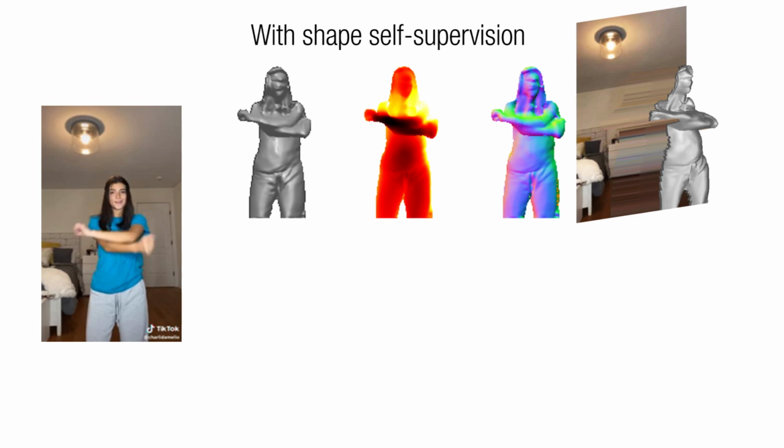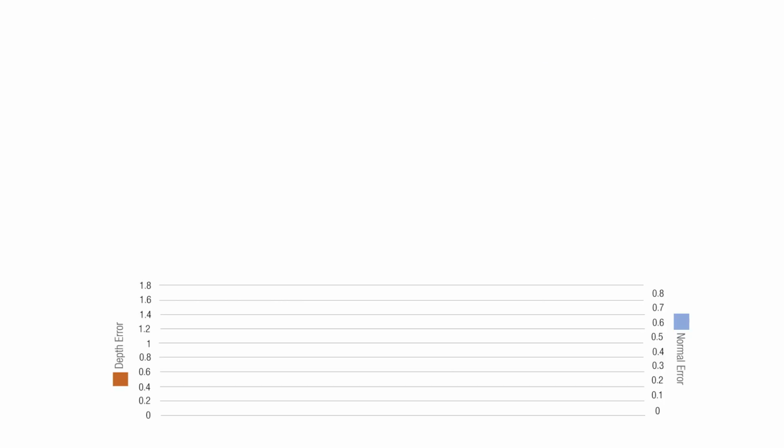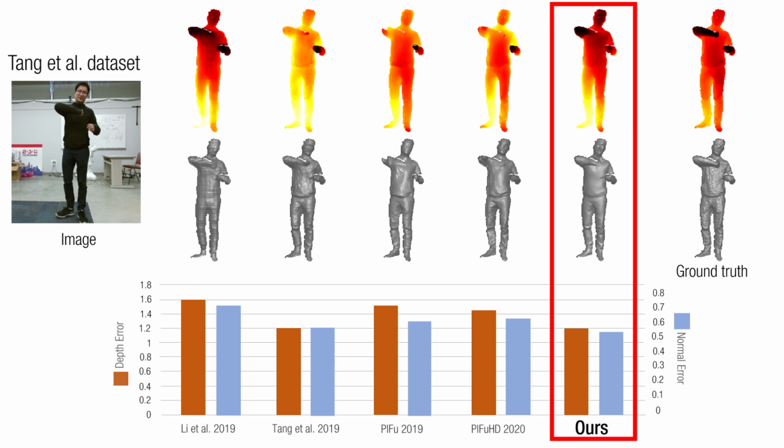Here we show a comparison between the one with warping self-supervision and the one without. The shape self-supervision significantly improves the plausibility of the prediction. Here we show some quantitative evaluation of our method compared to the state-of-the-art on 3 different datasets. First, we test on Tang et al. Training data. Our method produces the least error quantitatively and the best prediction qualitatively.